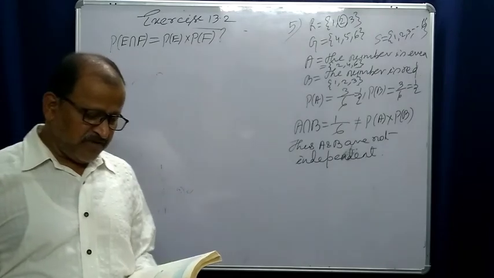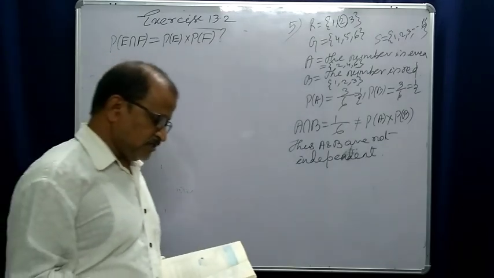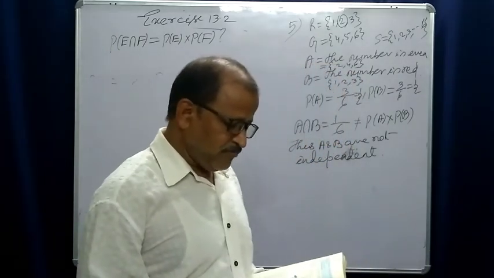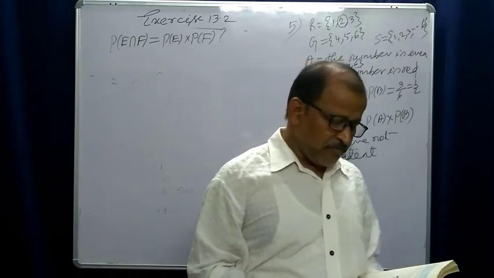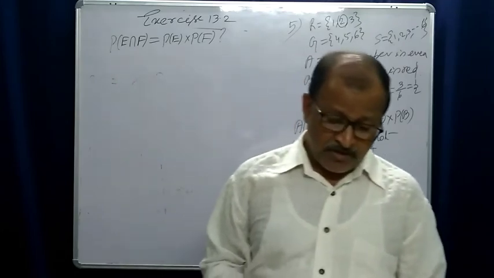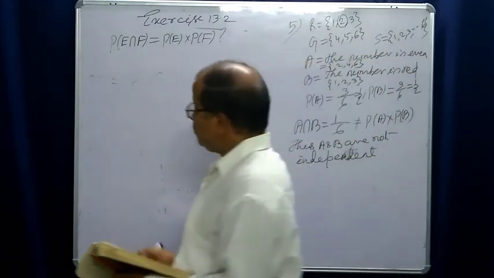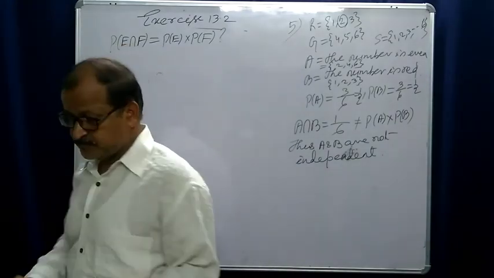Okay. Now question number 7. Given that events A and B are such that probability of A is half, probability of A union B is 3 by 5 and probability of B is P. Find P if they are mutually exclusive. Very interesting question. What is given?